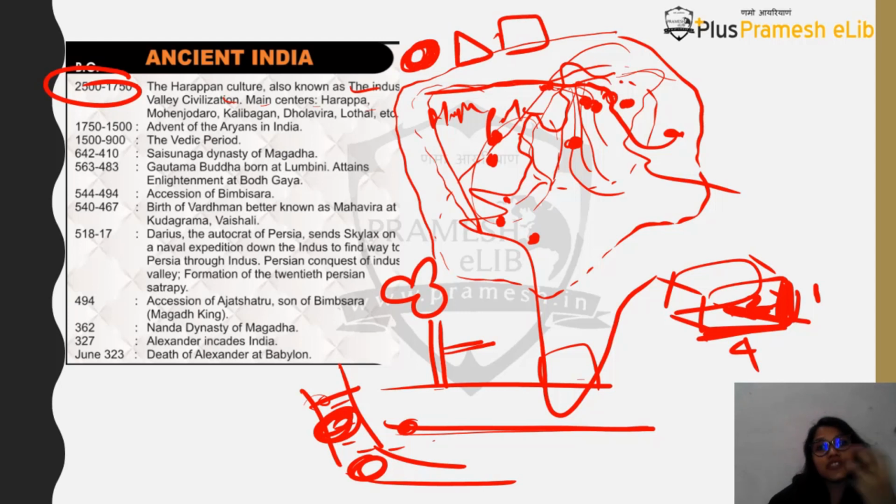So in seals you will find the pictures of a unicorn. You will find the pictures of a proto Shiva. Okay, so like that you have found pictures also on seals. And seals can be used either for import-export purposes, or they can be used for educational purposes also. We are not very sure about the purpose as of now. Okay, then what about the dressing sense?